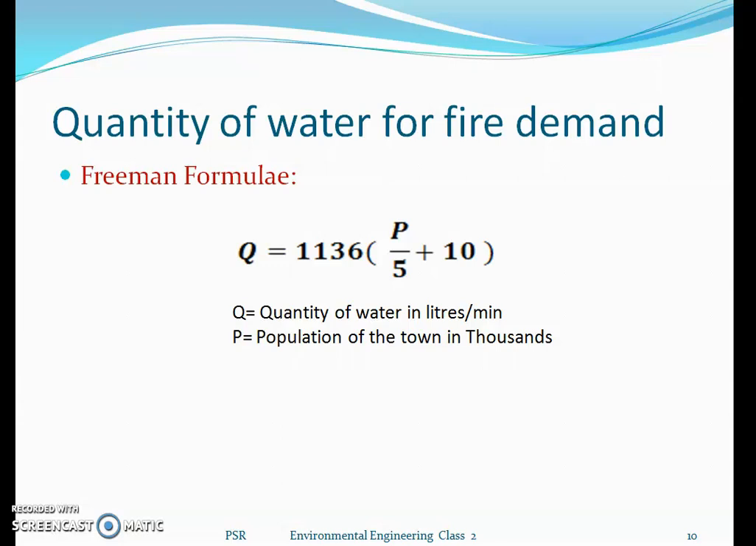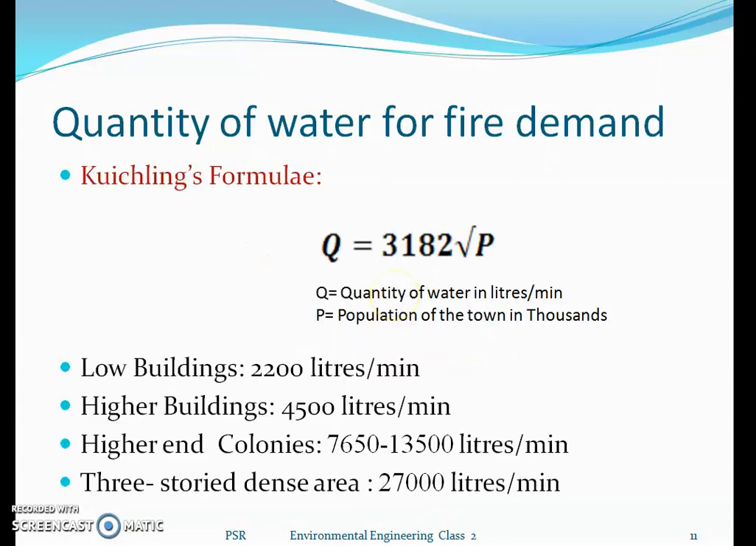The above two formulas, the National Board of Fire Underwriters formula as well as Freeman's formula, give higher quantities. That is the reason why for Indian conditions these two formulas do not hold good. So we have another formula, Kuichling's formula: Q = 3182 √P, where P is the population in the community in thousands. This formula fits Indian conditions, so for Indian conditions we calculate from this formula.